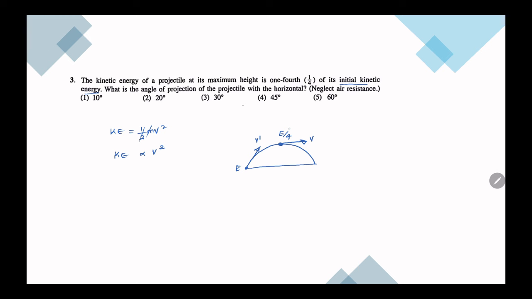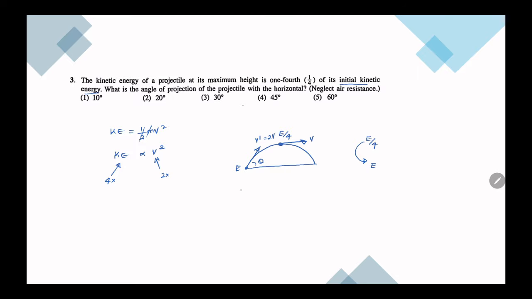So at maximum the kinetic energy is E by 4. Initially it is E. That means the initial kinetic energy is 4 times. So if kinetic energy is 4 times, velocity is 2 times. That means v dash is 2v.